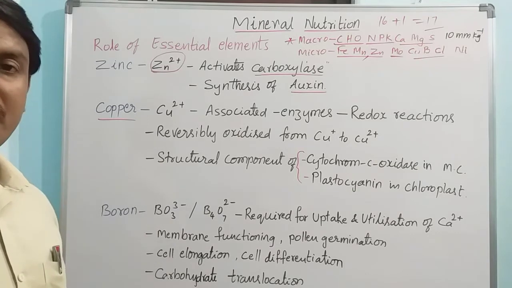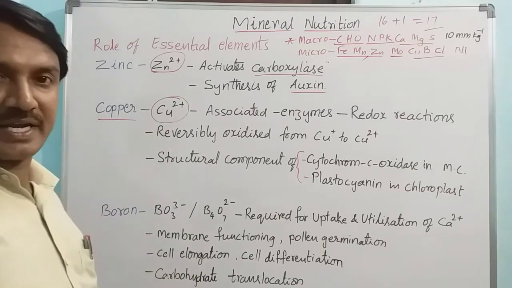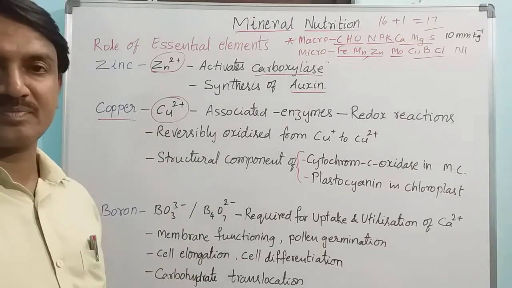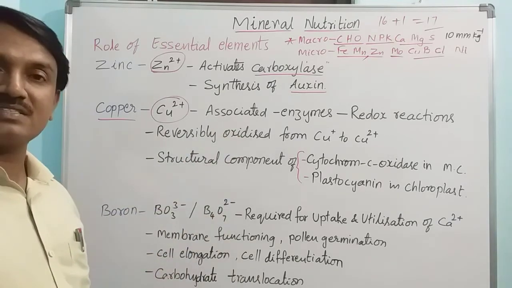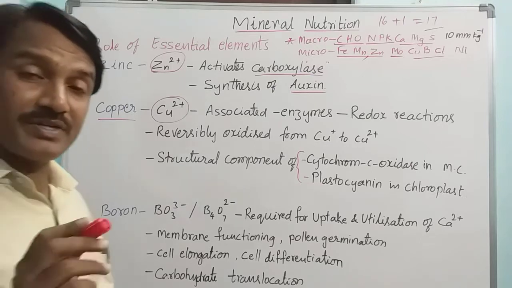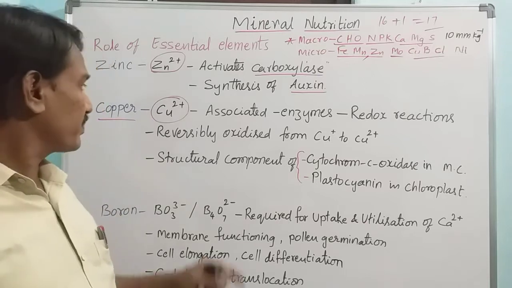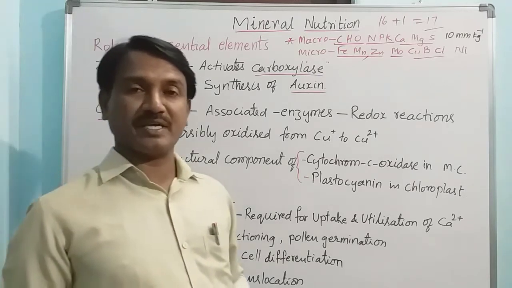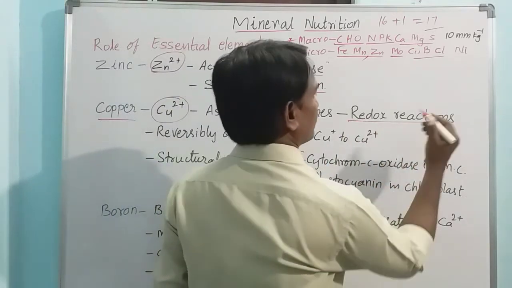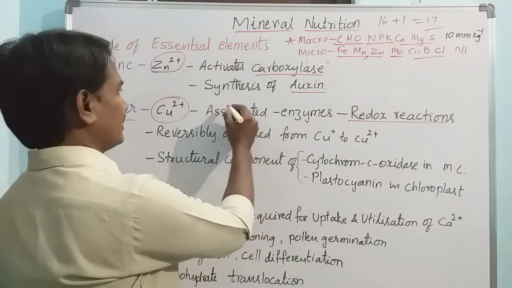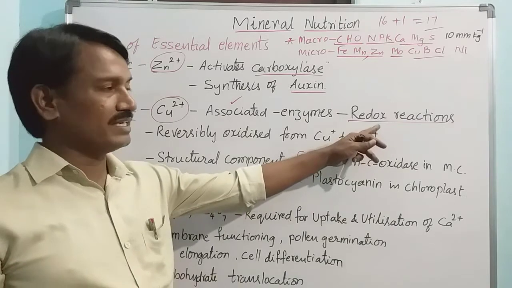Next one is copper. The available form of copper to plants is Cu2+, right? And it is associated with some enzymes which are involved in redox reactions.